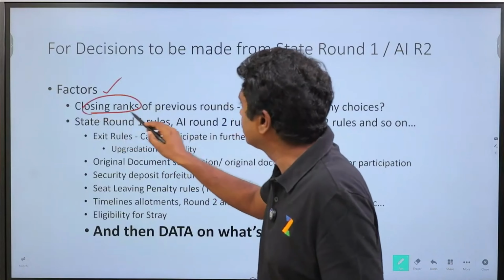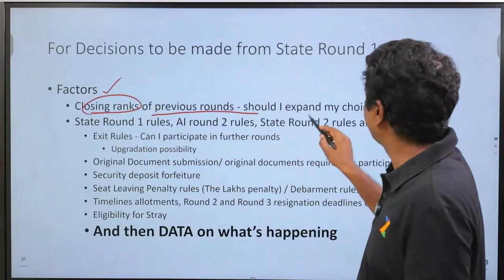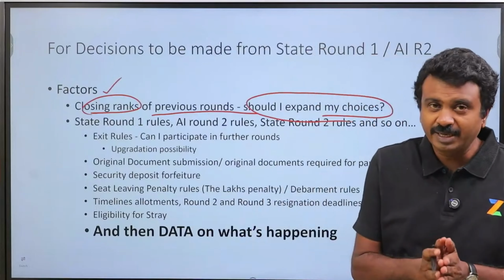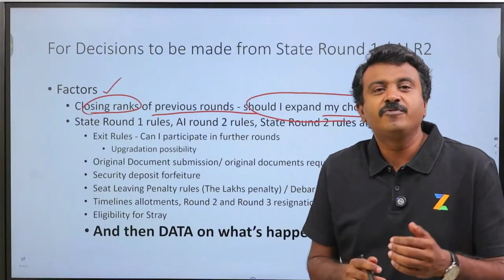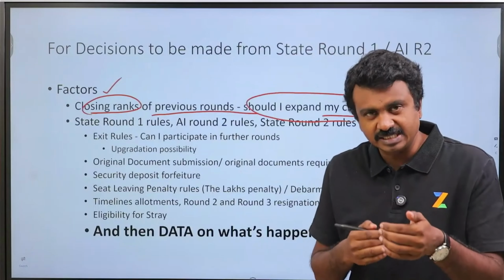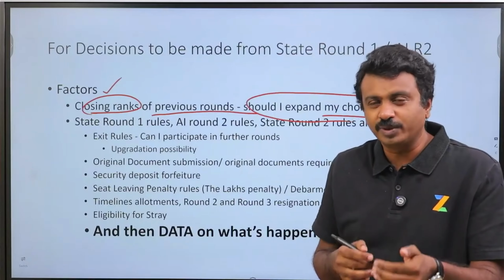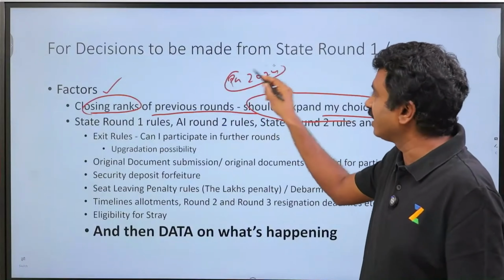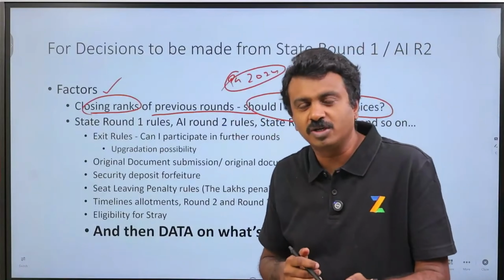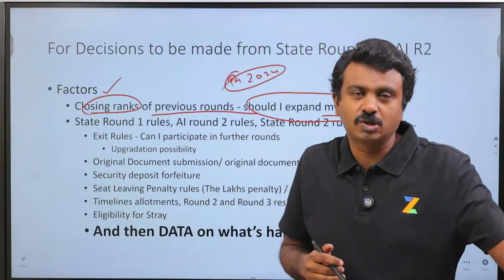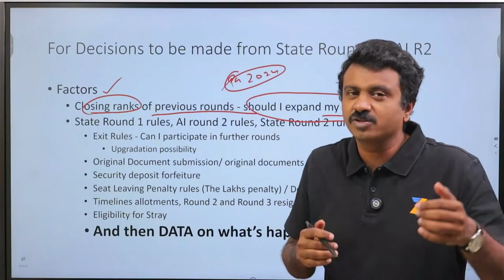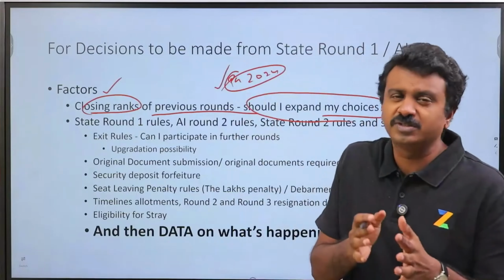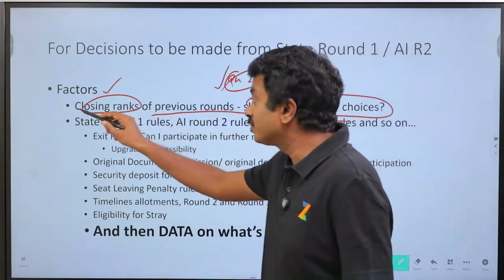One factor, closing rank of previous rounds. Should I expand my choices? Right from the beginning, we have been telling everyone that if you are willing to join a seat in this year 2024, please fill the choice right from round 1. Don't miss out choices assuming that last year this closed here. Closing ranks are for reference of evaluation, but please fill out all the choices that you wish to join. In around 6-7 of our videos we would have mentioned that.